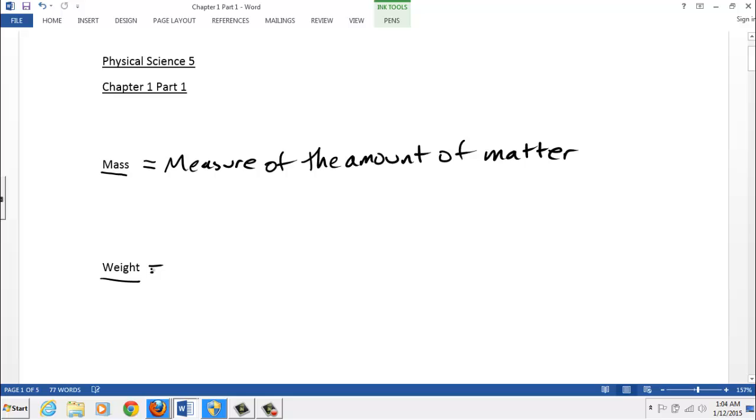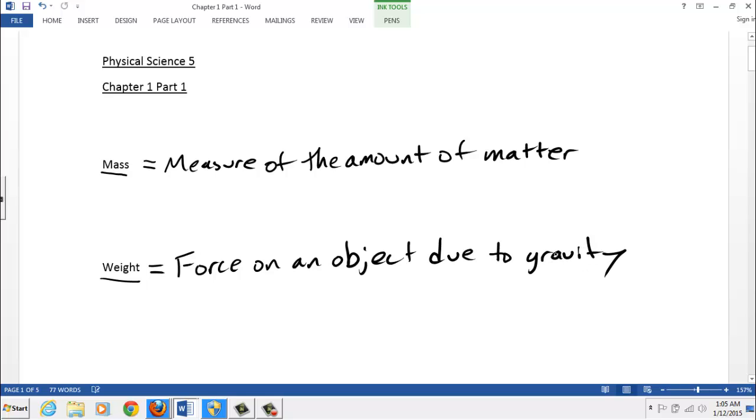And weight, that might be defined as the force of an object due to gravity. Now here on the surface of planet Earth, we oftentimes use these words interchangeably. Something is a really massive object or something weighs a lot. They both kind of convey the same idea.